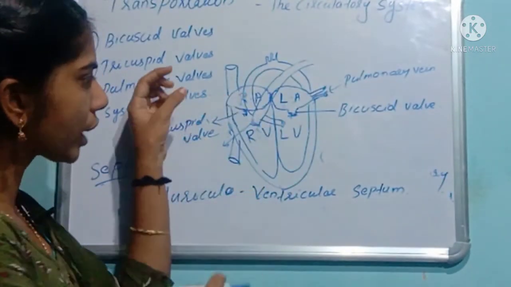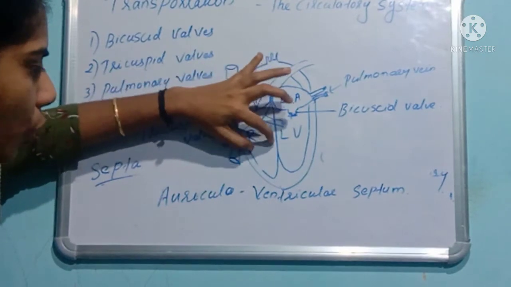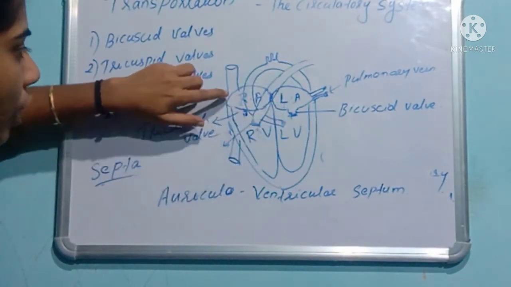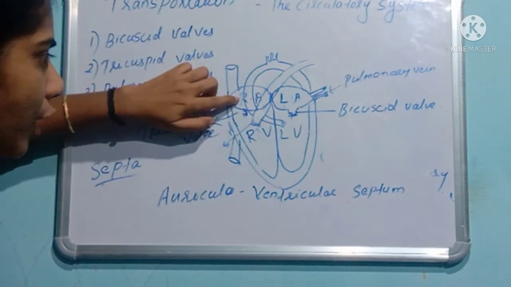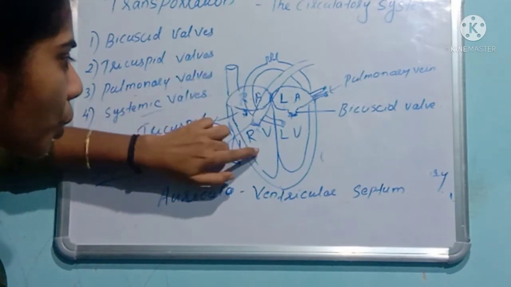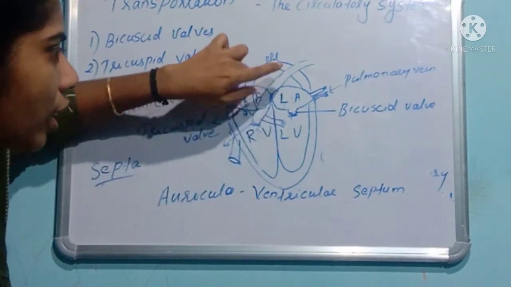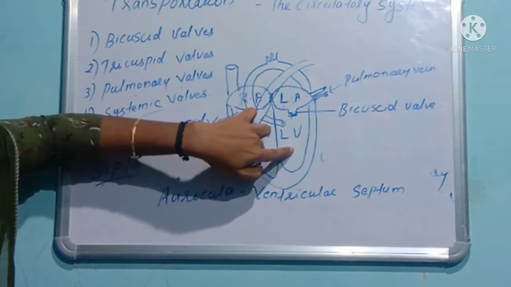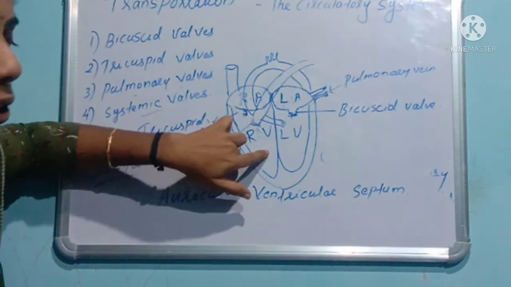The deoxygenated blood filled in the right auricle will be pumped to the right ventricle. Clear? Same like that from the left auricle to the left ventricle. That is the oxygenated blood. This is the deoxygenated blood.